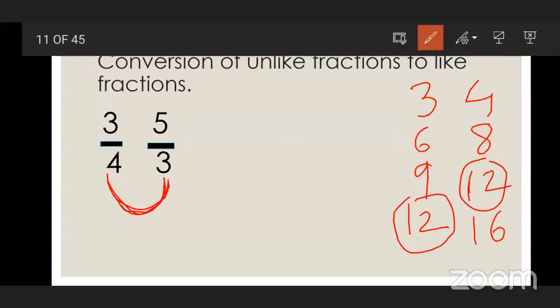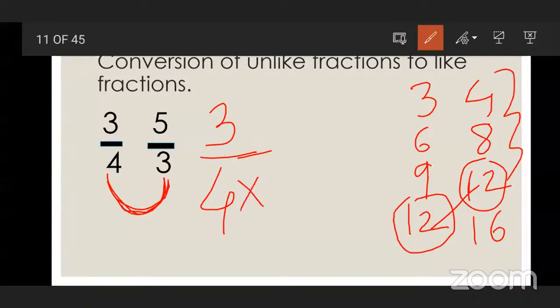So if I want to make equal denominators, I have to multiply this denominator by what? When does 12 come in the 4 times table? 3 fours are 12. If I am multiplying the denominator by 3, I have to multiply the numerator by the same number.